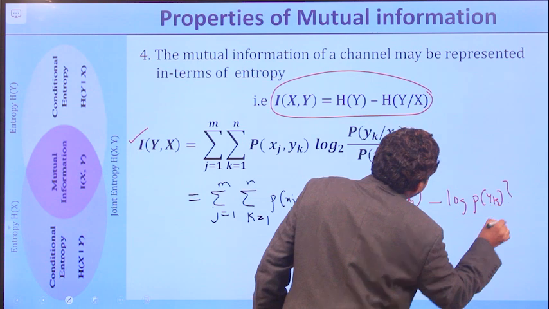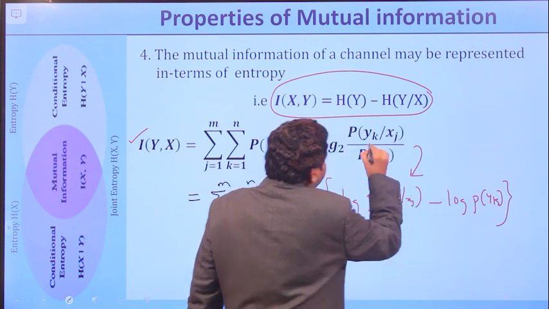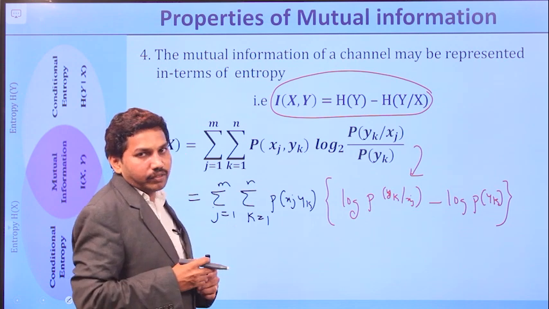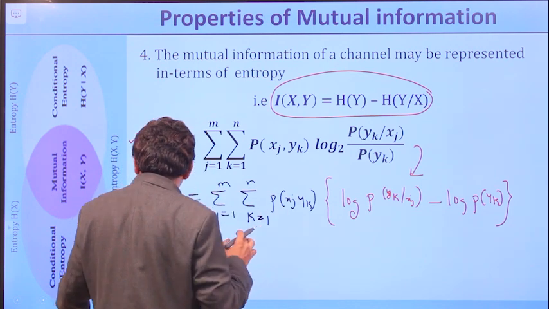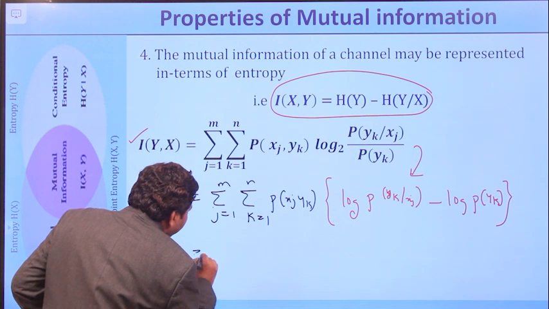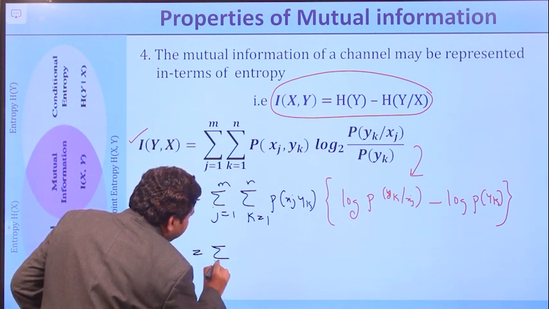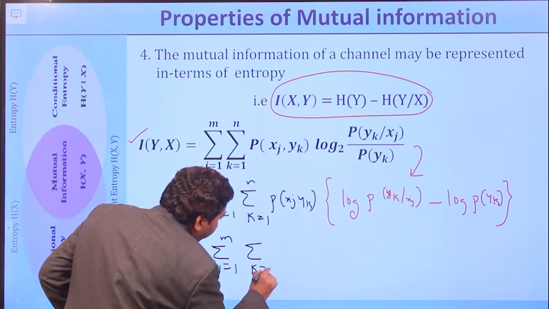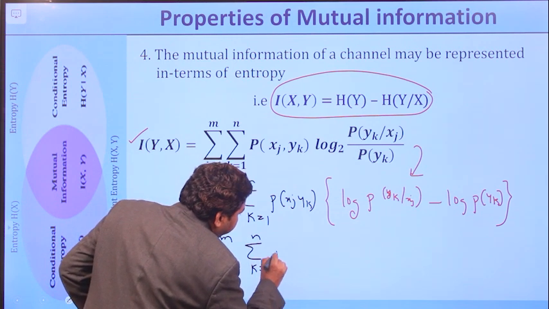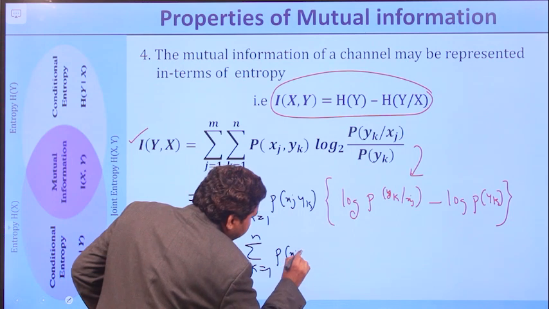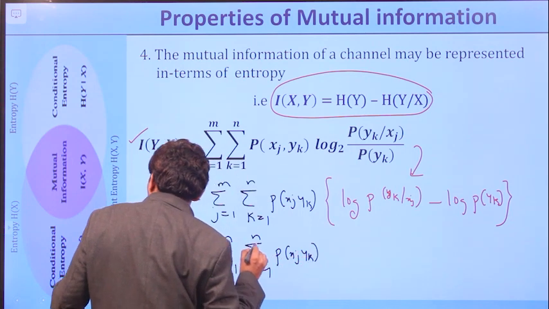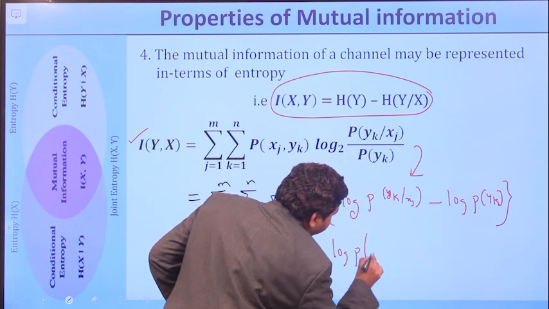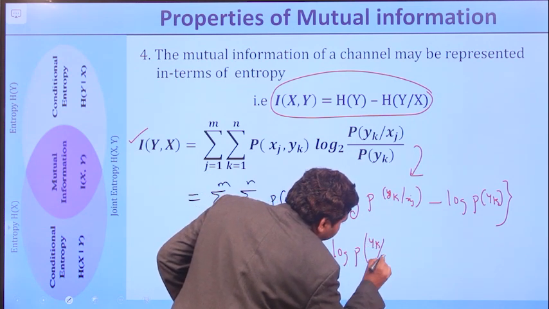So the only change from here is that log a by b can be simply represented as log a minus log b. Right? So further it can be simplified as sigma j equal to 1 to m, sigma k equal to 1 to n, p of xj comma yk log p of yk by xj,